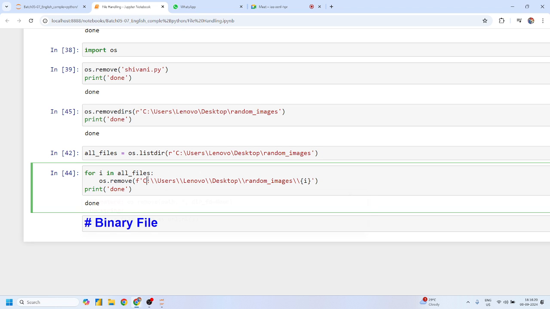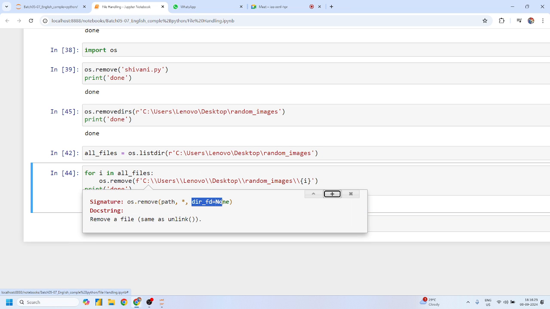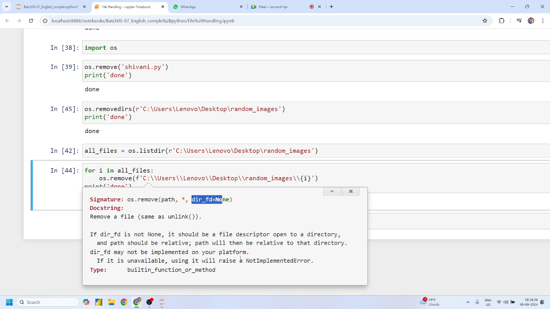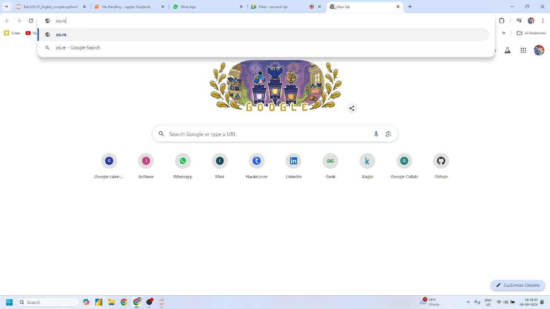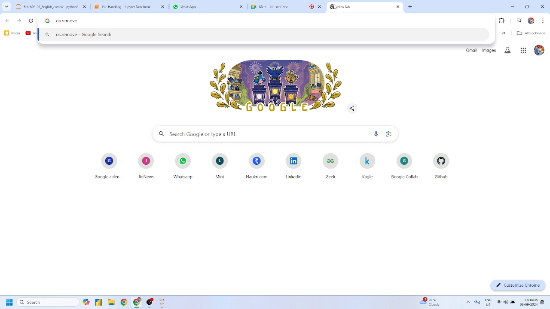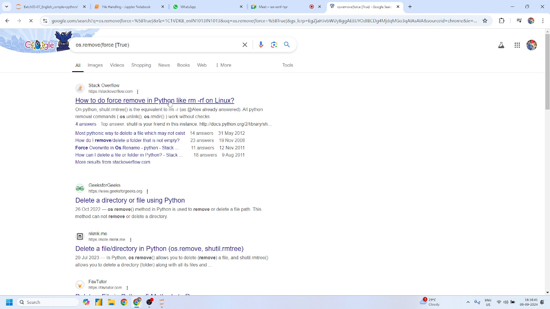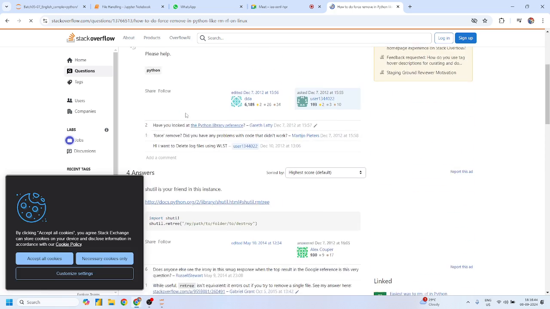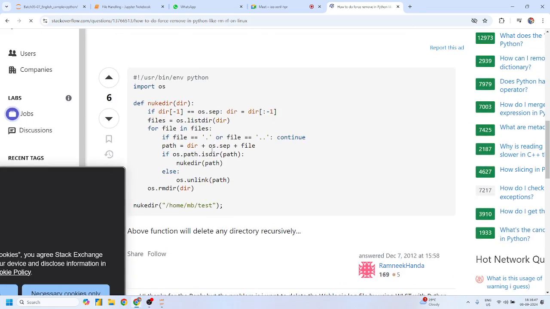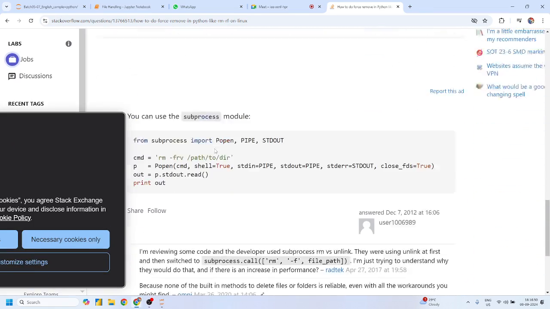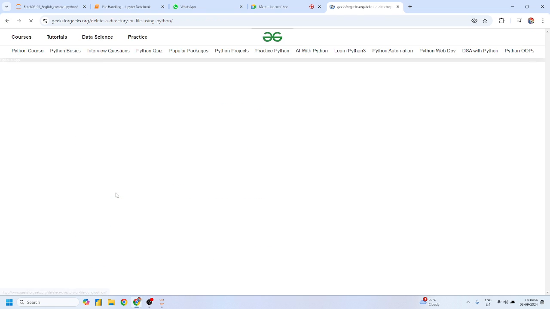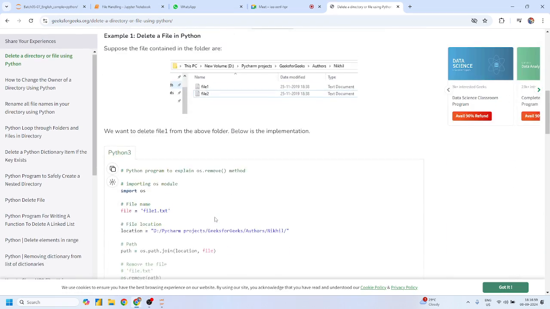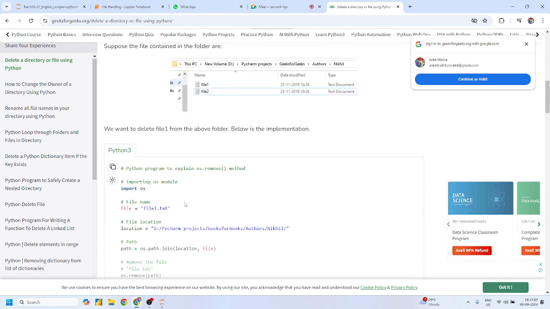Okay, so let me check os.remove directory with force. Guys, we have to use the force concept, something like this: force equals true. Let me check os.remove, force equals true. I think this one is the concept. Okay, force remove. Okay, guys, let me check where the concept is. Let me take help from this, the location file. This one is easy. No.